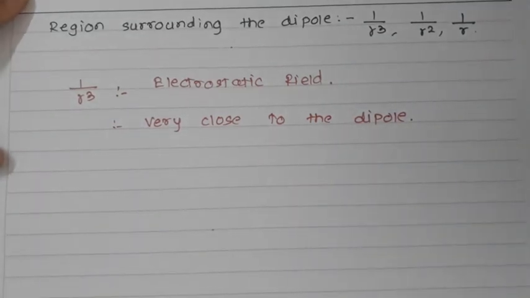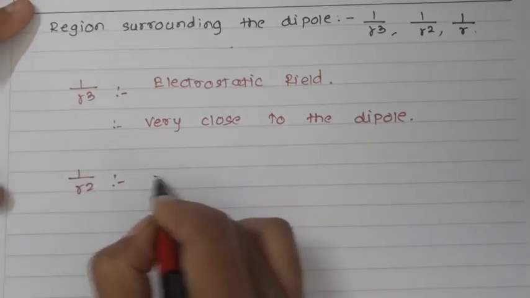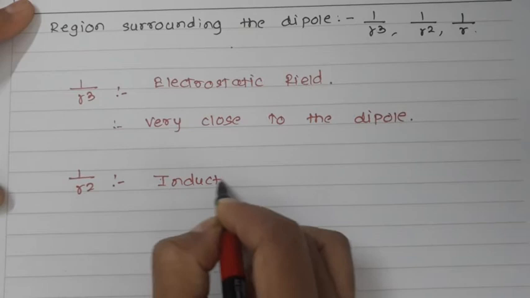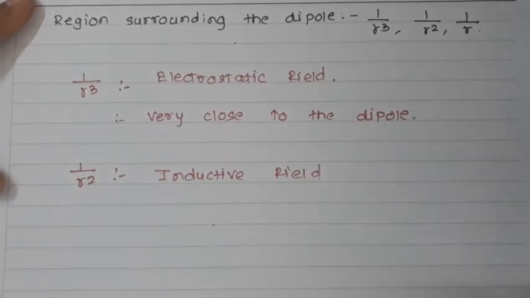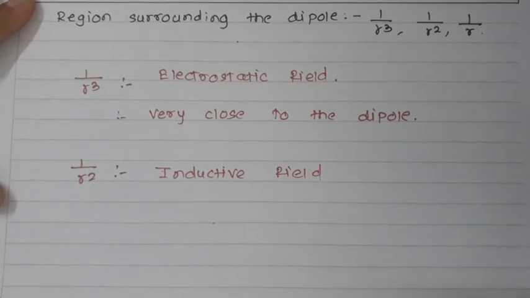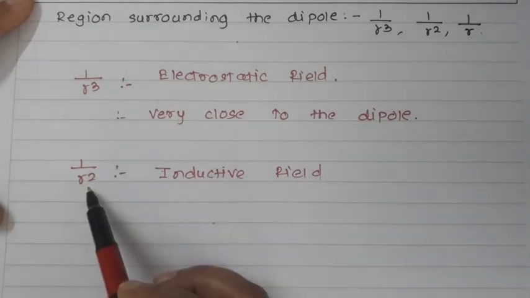Now the next one is 1 upon r square. This term is called the inductive field, or this region will be called the inductive field region, where the distance is close to the current element.